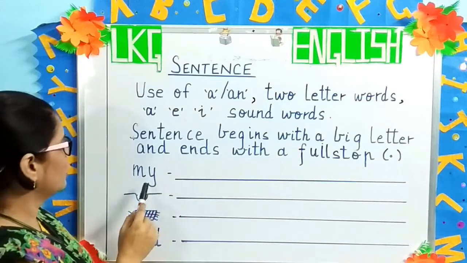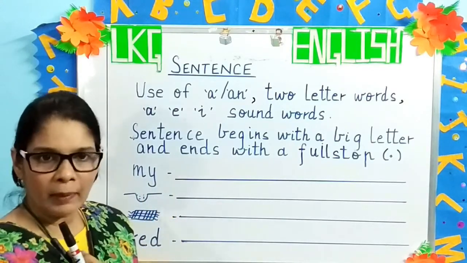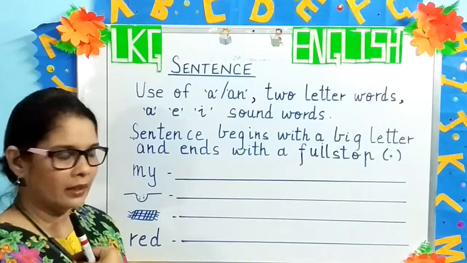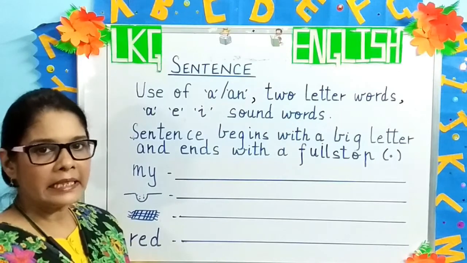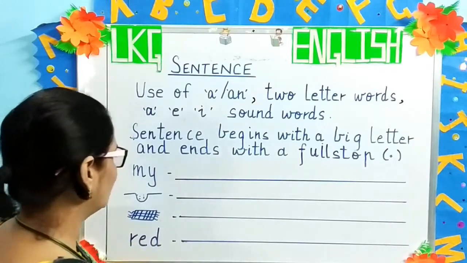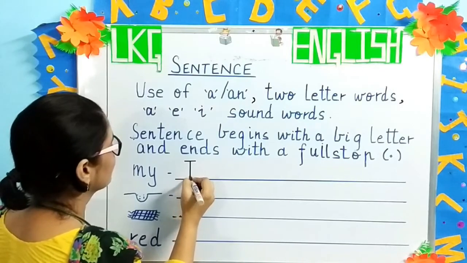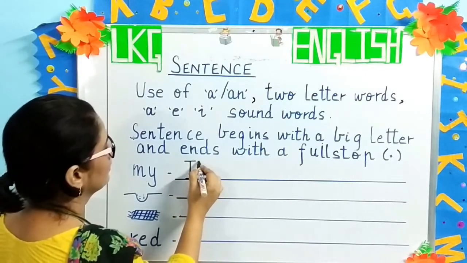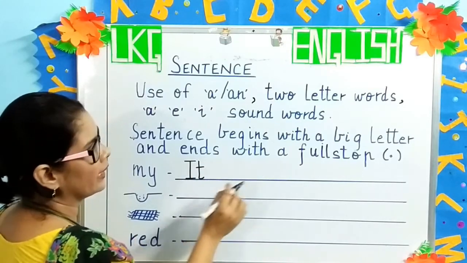Okay, children? So now we will write a sentence. You have learnt the word my. My means mine, something that belongs to me. So make a sentence with my. It is my bag. Okay? So we will write capital I, t. It. Please write on the line.